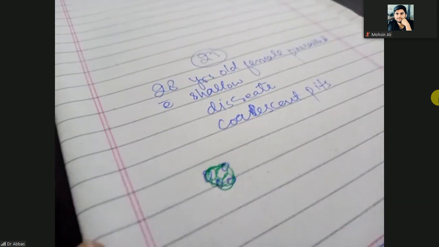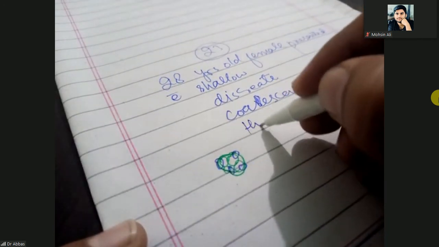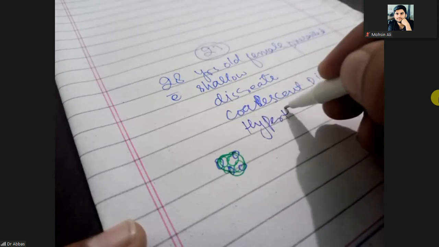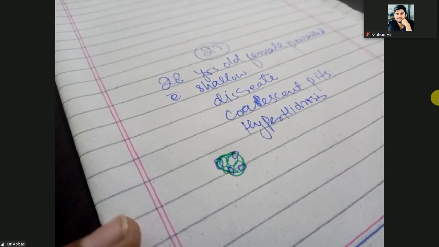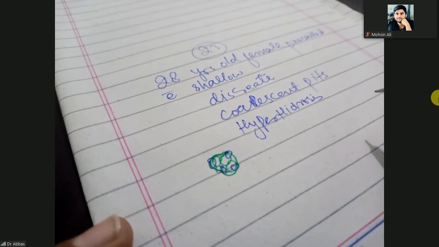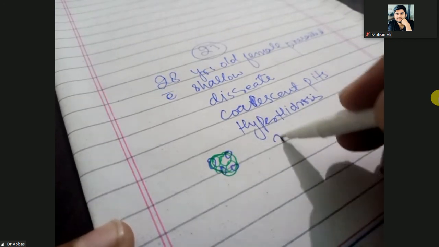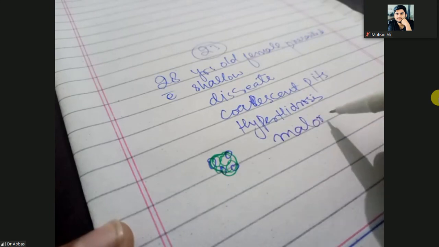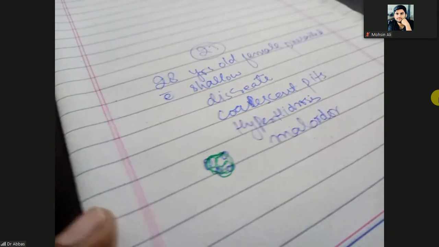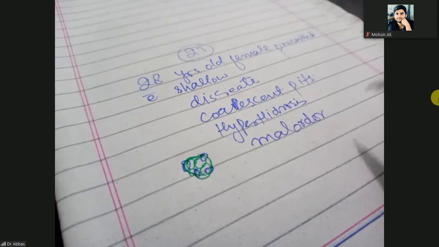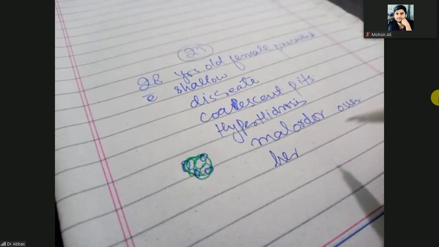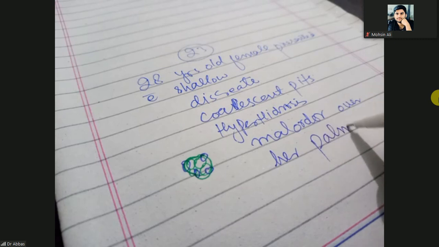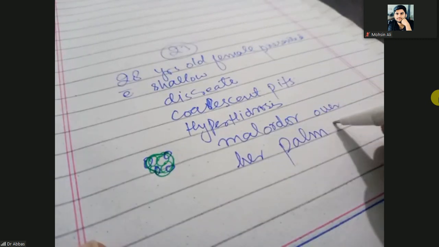Okay, she has hyperhidrosis and malodor, which means smell, over her palms and soles. Foul smell.